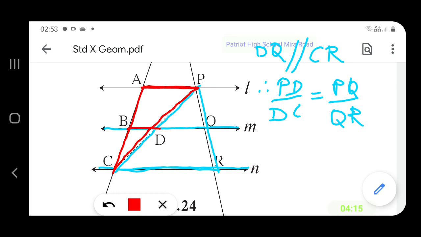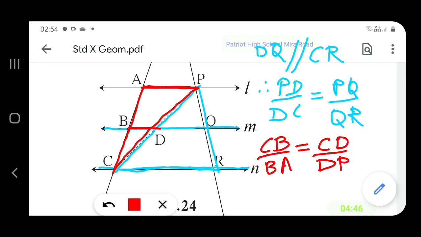Therefore we can say that CB upon BA is equal to CD upon DP.